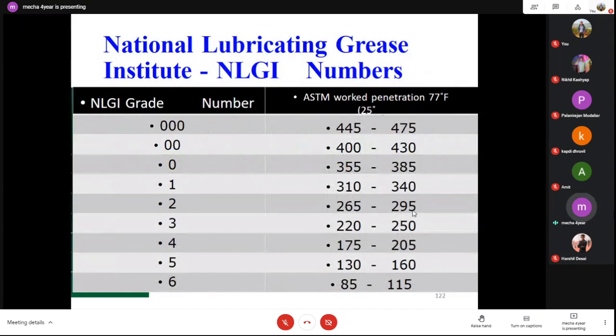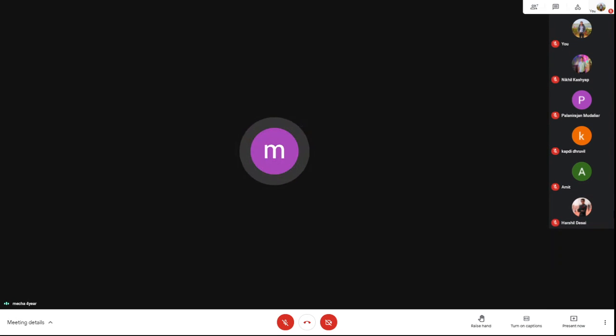This is the National Lubricating Grease Institute, which is in the US. According to that, they have also characterized the grease. Okay, in this slide we have discussed the effect of lubricant in our automobiles, and how important the lubricant is to our vehicle. It is the lifeline of our vehicle. The complete performance of our vehicle depends on this grease and lubricant.